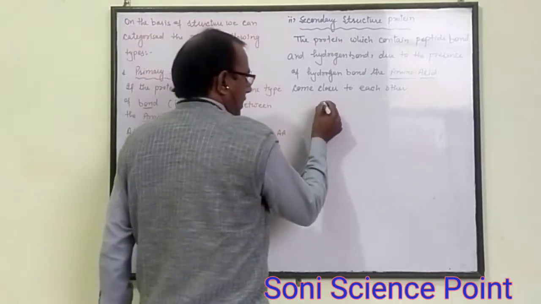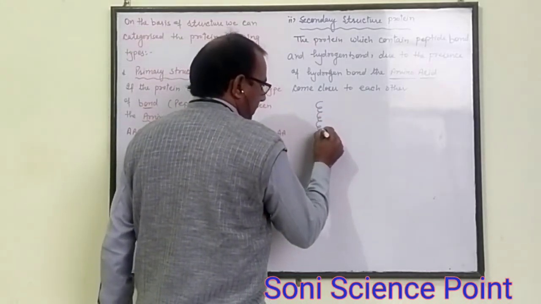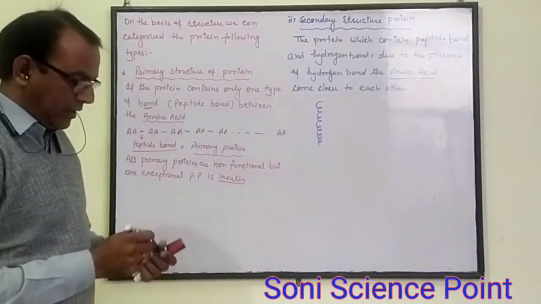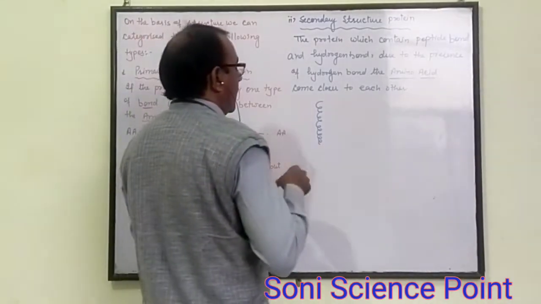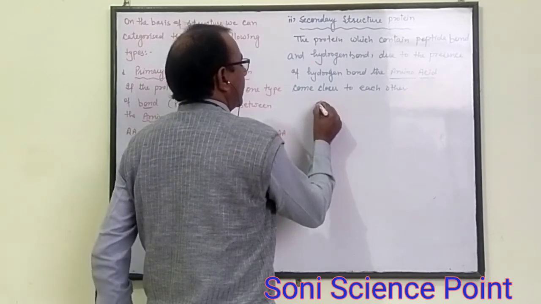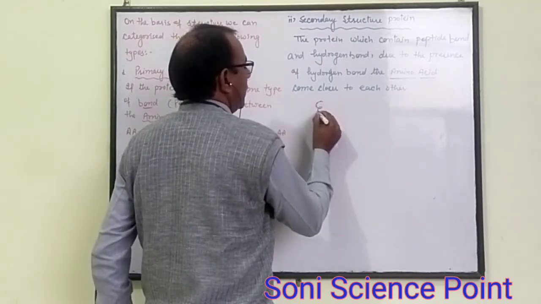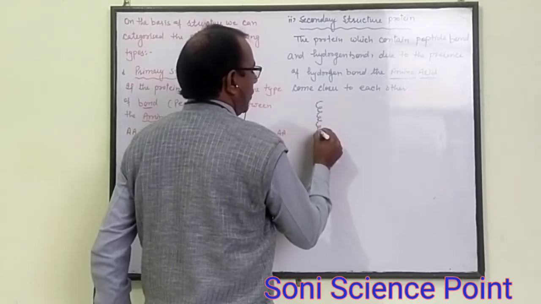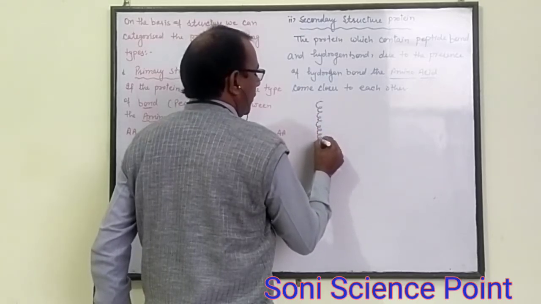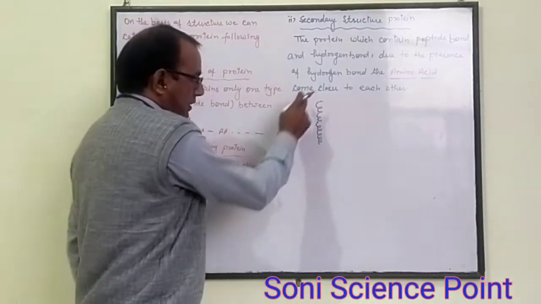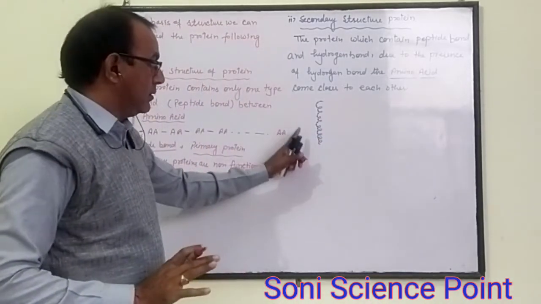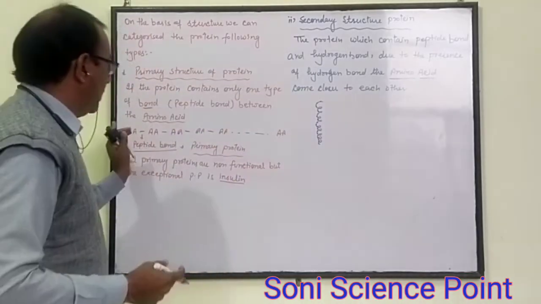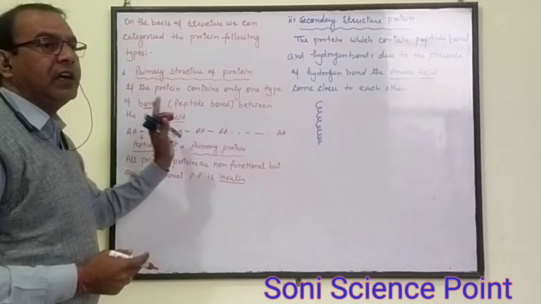For example, this is the long chain of polypeptide or amino acids which make up the protein. There are amino acids present here. These are the amino acids which form the long chain of polypeptide bonds. This is a simple polypeptide, or we can say the primary protein structure. All primary structures of protein form a linear structure.